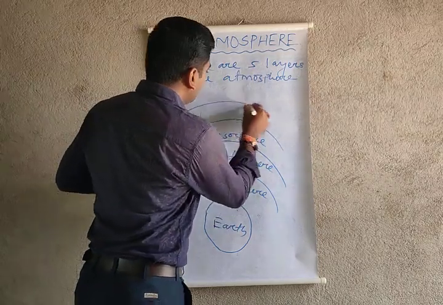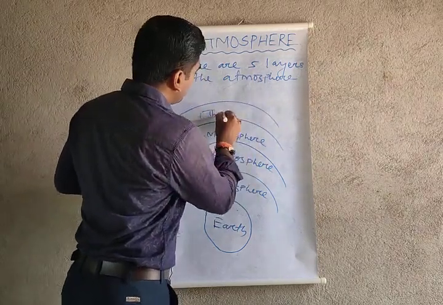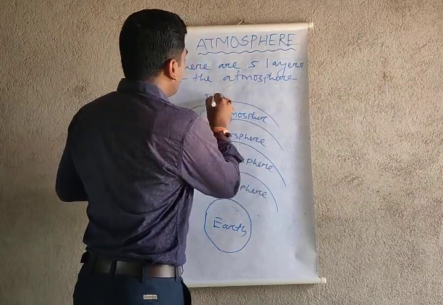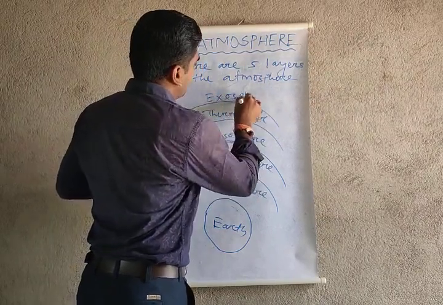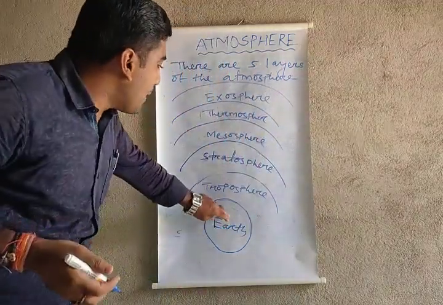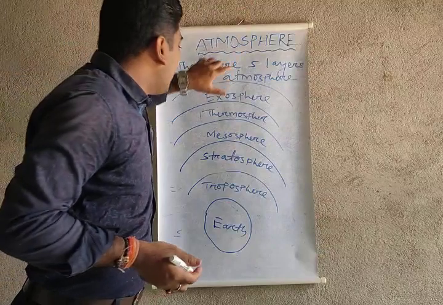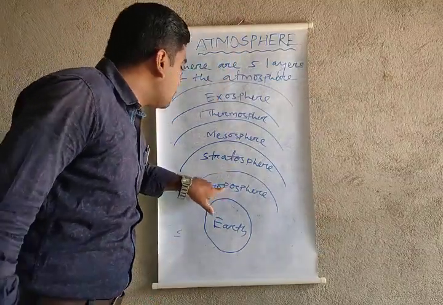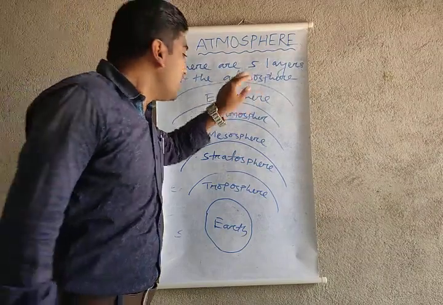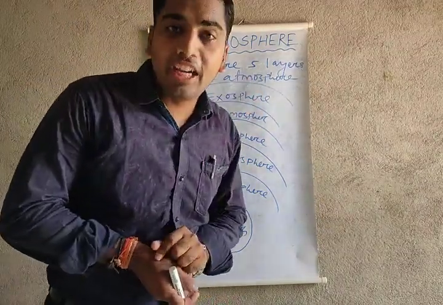Fourth layer, thermosphere. And the last layer is known as the exosphere. Just like that, our earth above all the surfaces has 5 layers: troposphere, stratosphere, mesosphere, thermosphere, and exosphere. This is known as the 5 layers of the atmosphere.